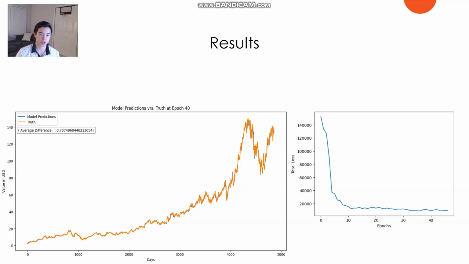Some of the challenges that I faced when I was making this was the data processing. Since it was such a large data set and there were so many different values that I had to change and tune, that was one of the biggest struggles I had. And tuning the neural network was probably the hardest thing that I had to overcome. Since they are so complex, it took me a while to find the optimal architecture and the training parameters.